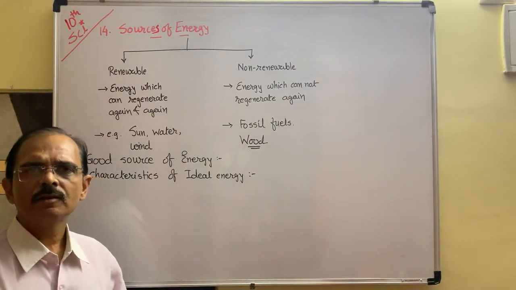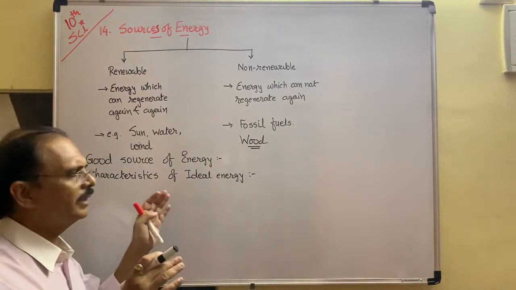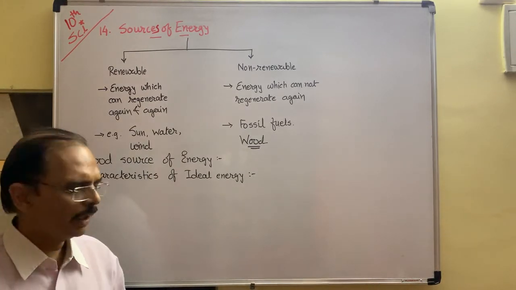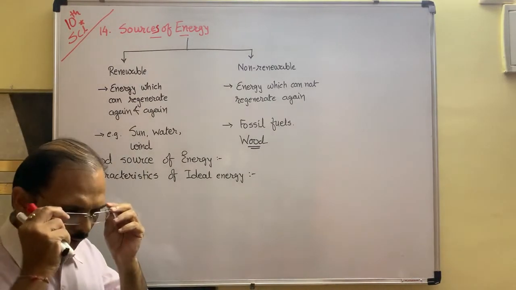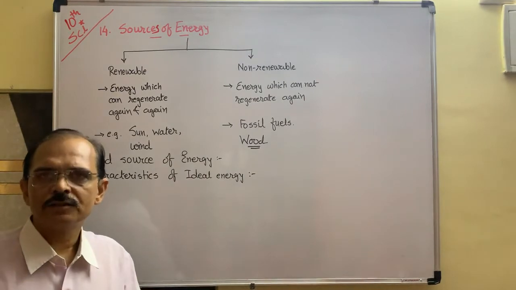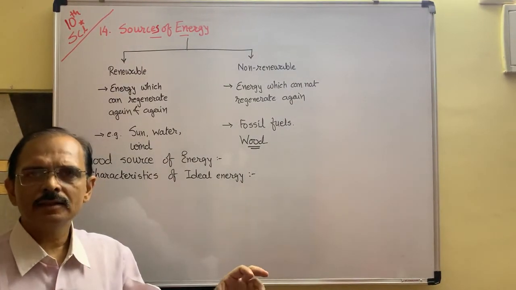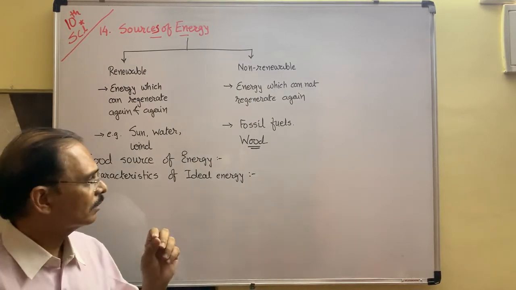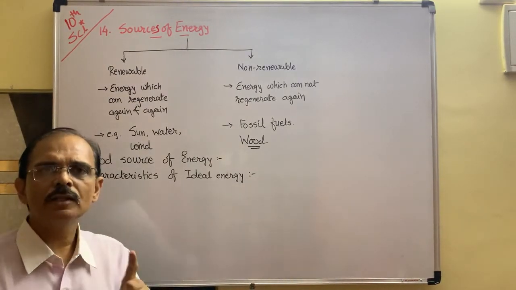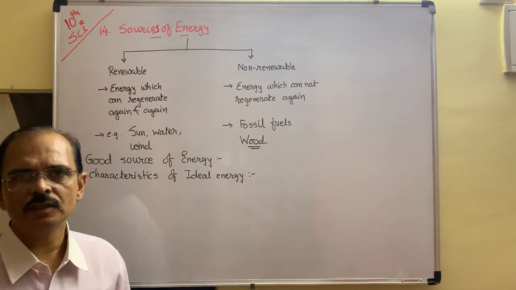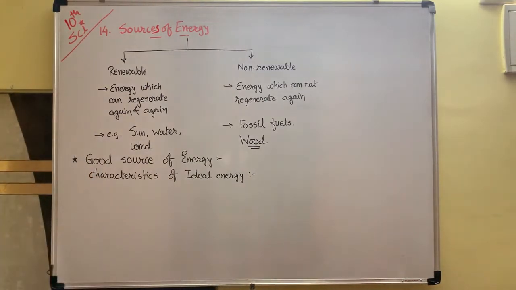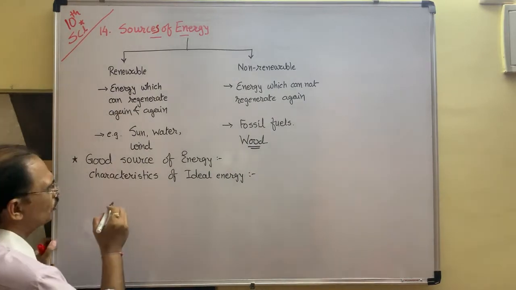Many characteristics and properties fall in this category, that is ideal energy. But remember, in the world there is no ideal energy. Characteristics are close to ideal energy, but all characteristics do not resemble one source of energy. It is quite impossible. The first is what? Calorific value of energy should be high.